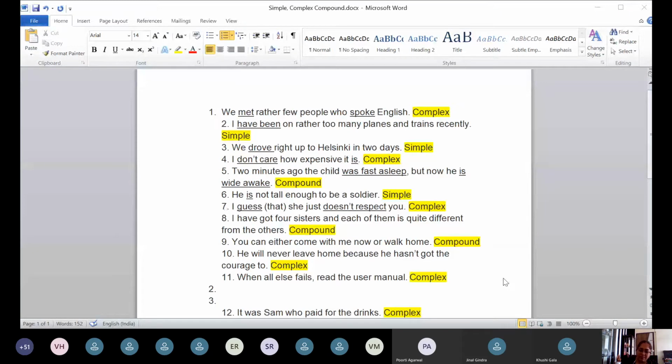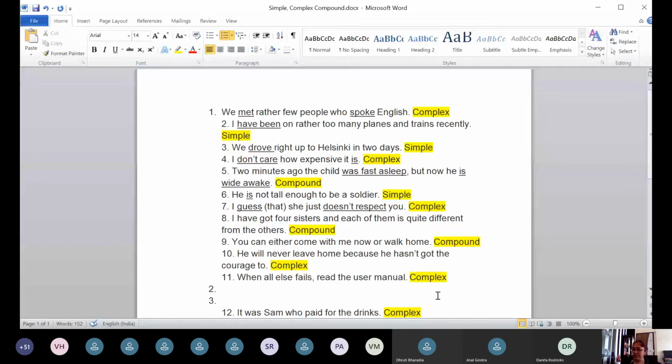But that was very easy. This is slightly difficult because you are going to convert it into a prepositional phrase. One last time, would anybody like to try? Read the user manual on failing, something like that. Is it read the user manual if all else fails? But if all else fails or when all else fails, both are converting it into a subordinate clause only.